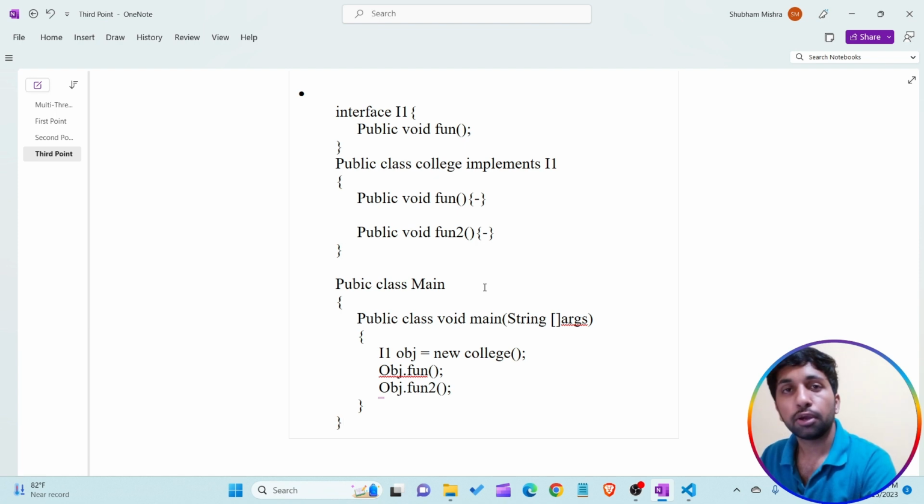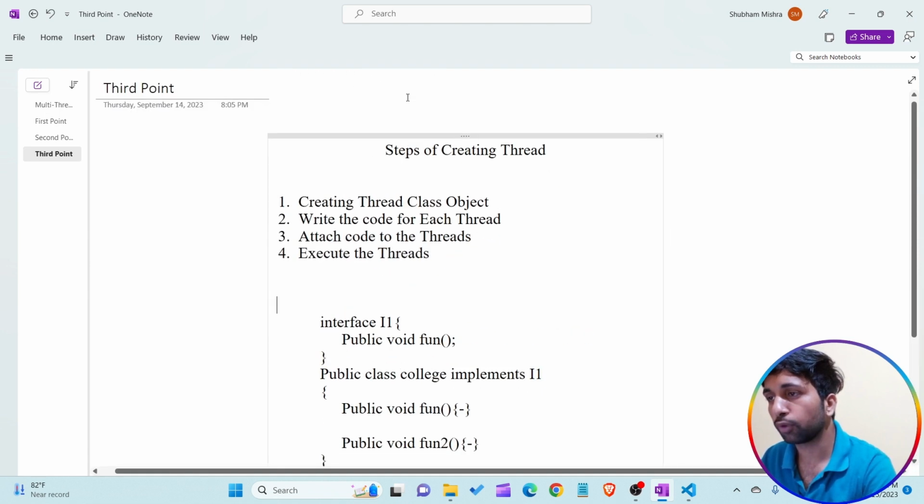Next point is by using that reference variable, we are only able to call all the methods of an interface. I am not able to call the fun2 method because the fun2 method is not present in the interface. So you have to understand this is the concept of an interface. I want to write all the points here. Are you able to understand what I have discussed till now?